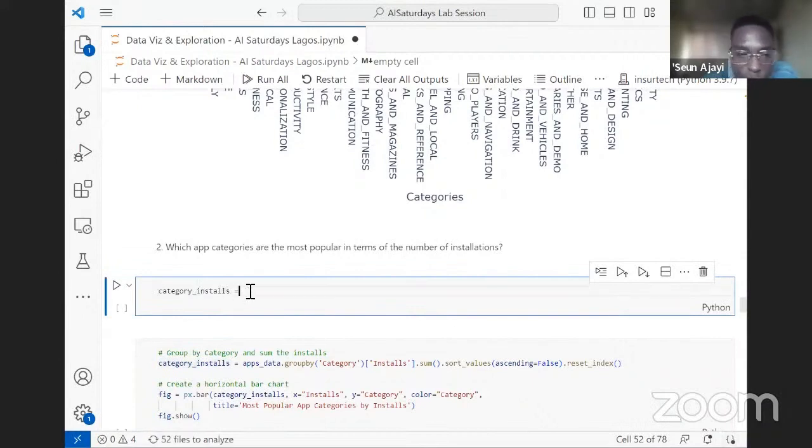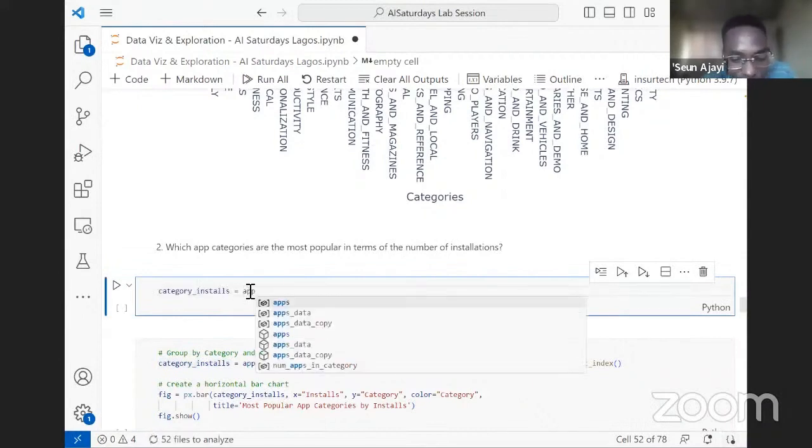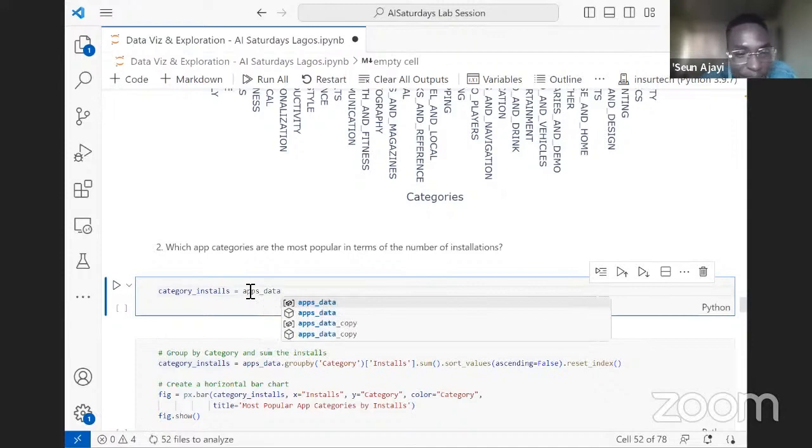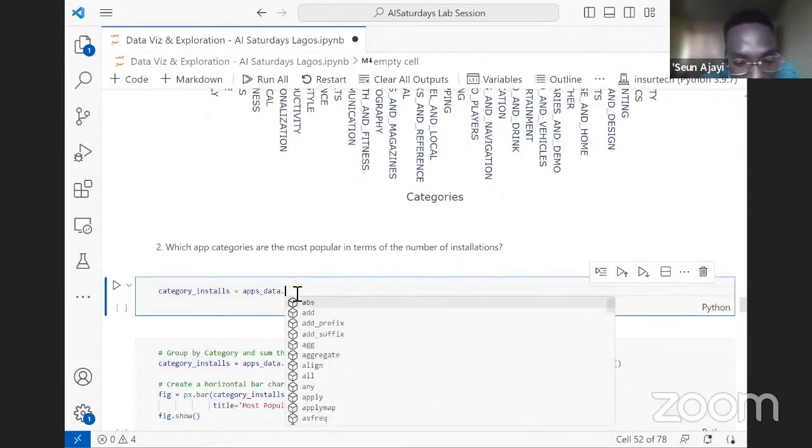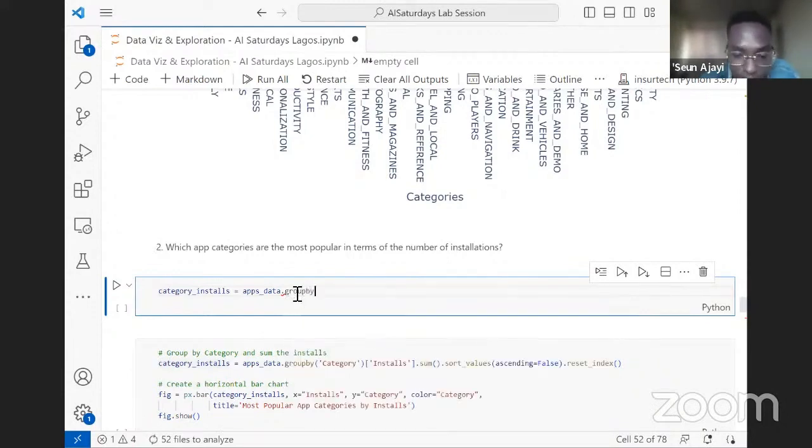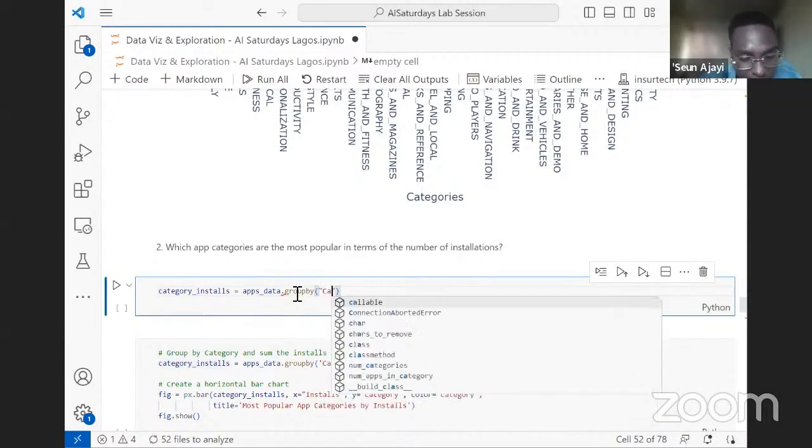Let's try working the code first. Let's see if it makes more sense. So now we have apps data, and we are using the group by method of pandas. Yeah, that's why we are calling pandas the boss here for data exploration and manipulation. So there's this group by method that helps us. We are grouping by category. We are saying, give me every category.